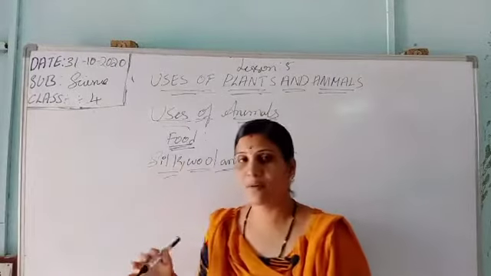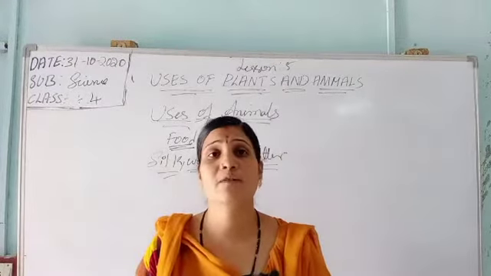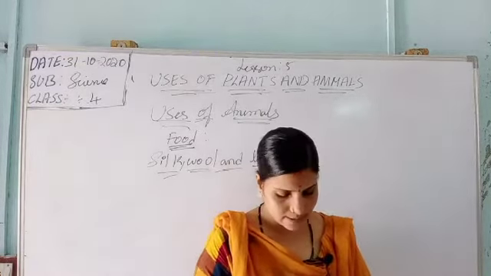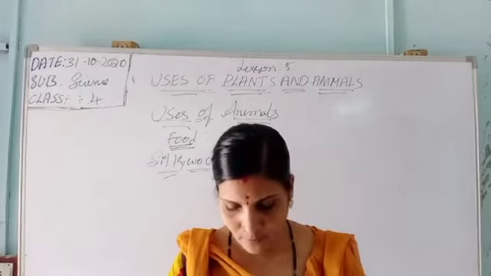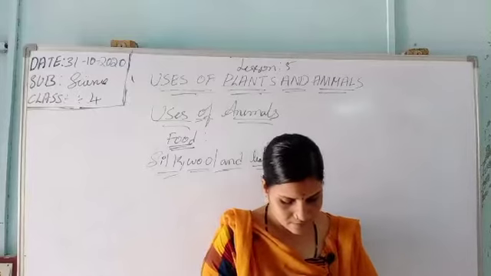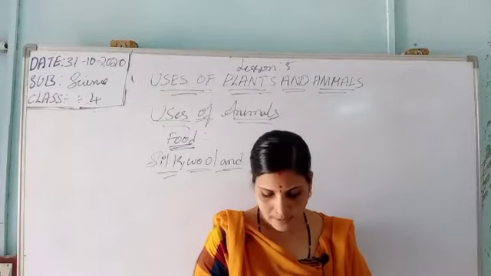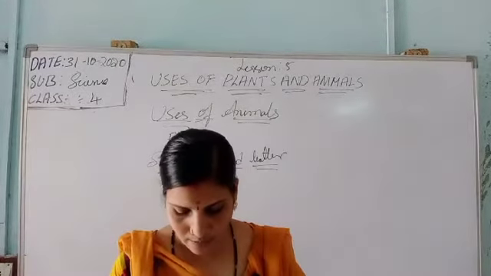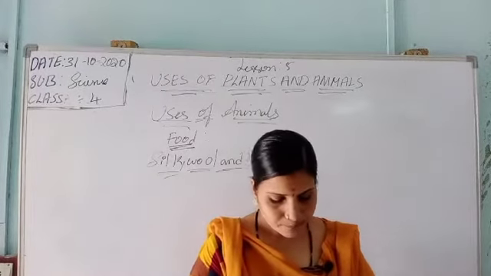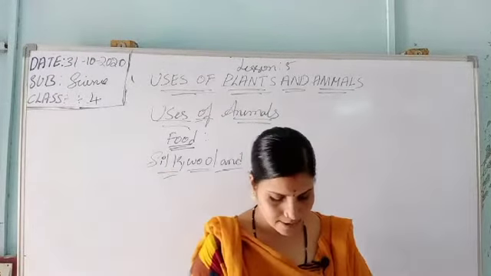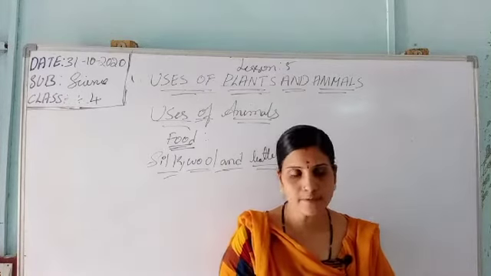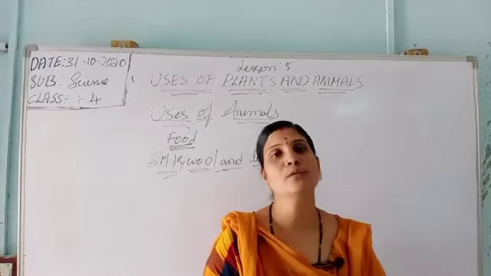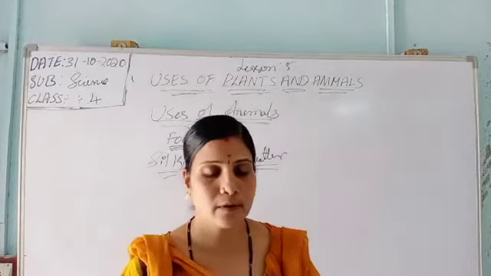Silk is obtained from the silkworms. You know, everyone, with the help of silkworms we get silk. It is a kind of insect. Silkworms feed on mulberry leaves. These worms produce silk thread, which is dyed and made into clothes. Next, wool is obtained from the hair of a goat, lamb, sheep, yak, etc. Woolen clothes keep us warm during winter. So here, silk is obtained from silkworms that feed on mulberry leaves. This worm produces a thread, which is dyed and made into clothes.